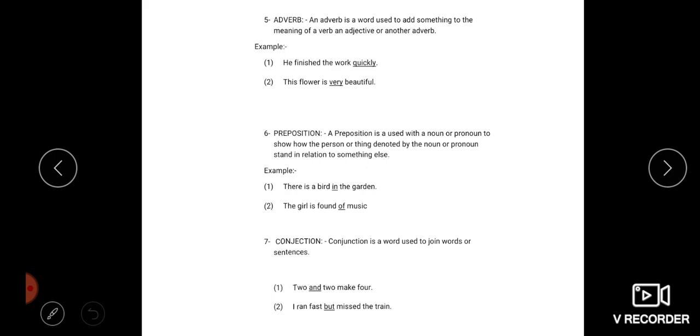Please don't get confused. Adjective and adverb are quite different. You can see here, he finished the work quickly. The word quickly is an adverb. This quickly we are using for the verb.